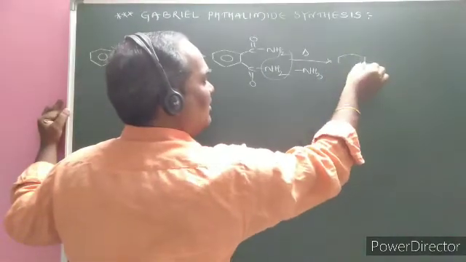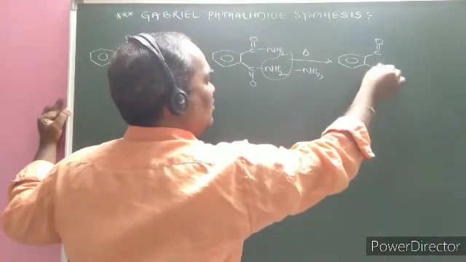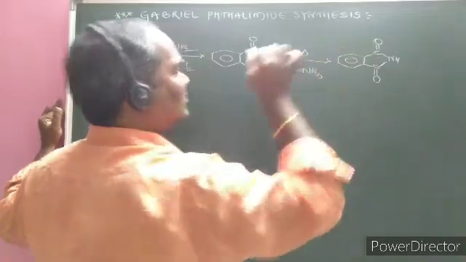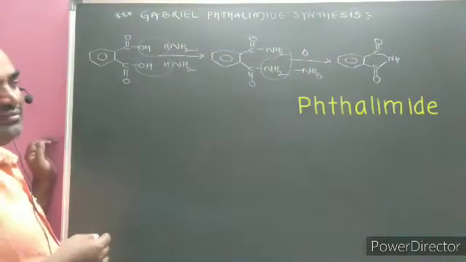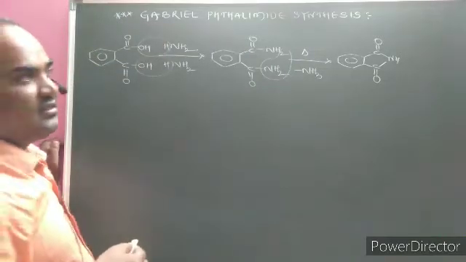As a result, the formed compound is C double bond O, C double bond O, NH, this we call phthalimide. This is the starting material in the Gabriel-Phthalimide synthesis.